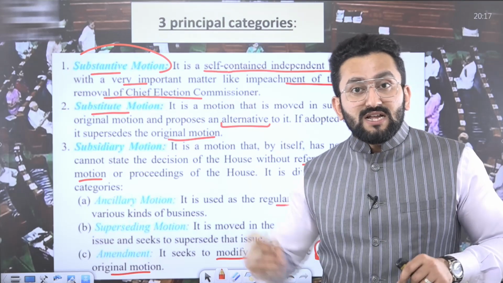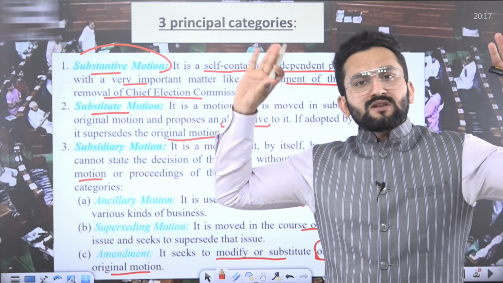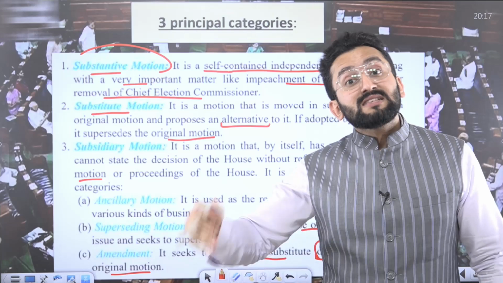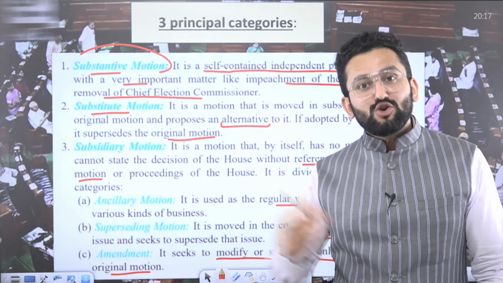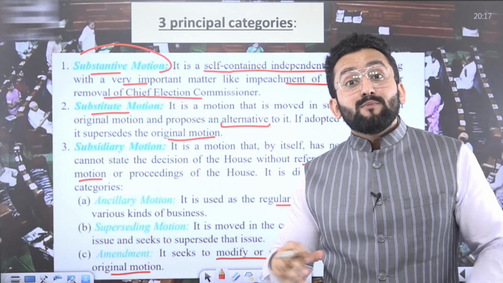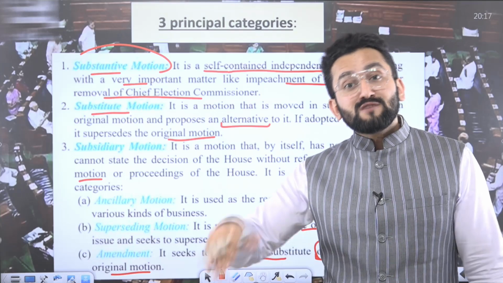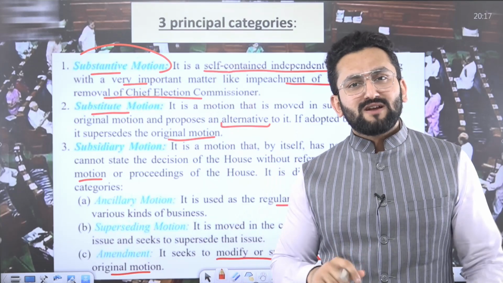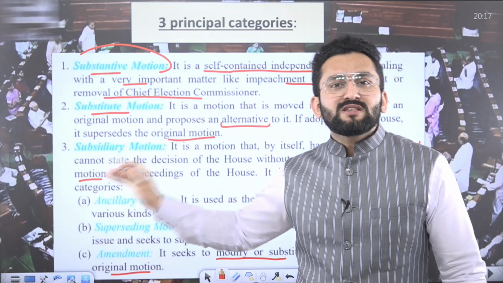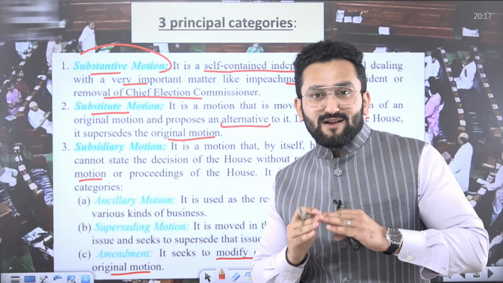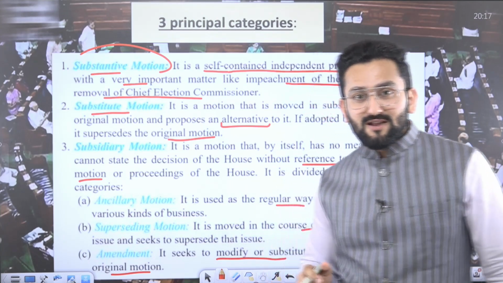Then that person can say, since the house is discussing that, let's discuss this additional matter also. So this person is going to raise this matter before the Speaker: Sir, please allow me to put this subsidiary motion. This is a component of the original motion which is in place.